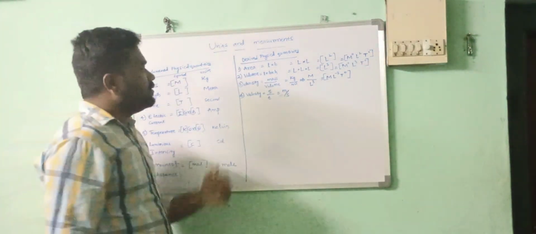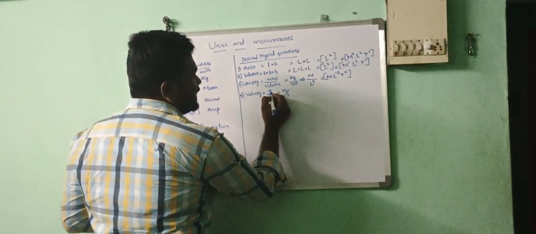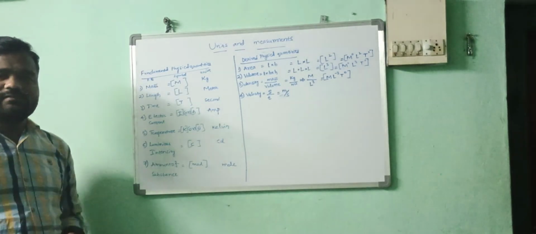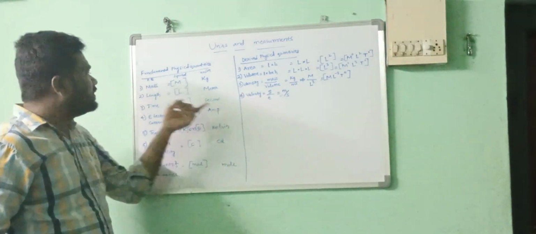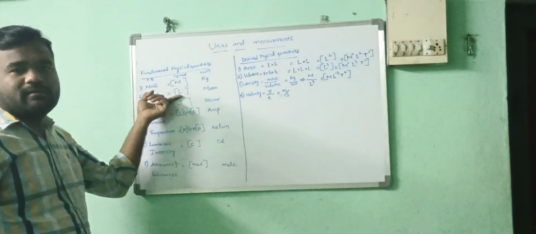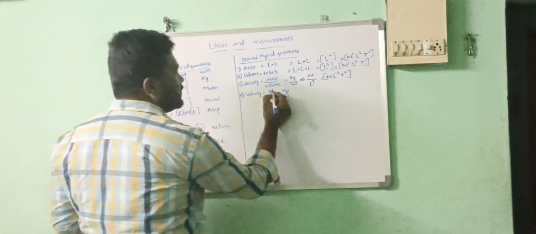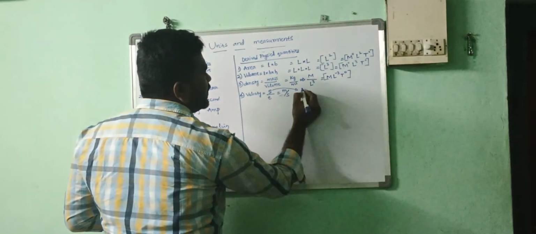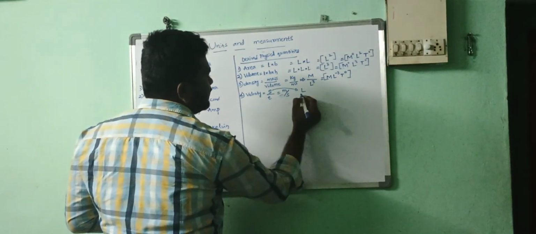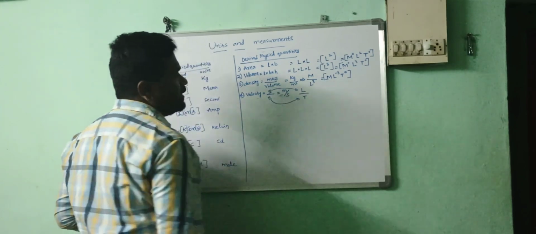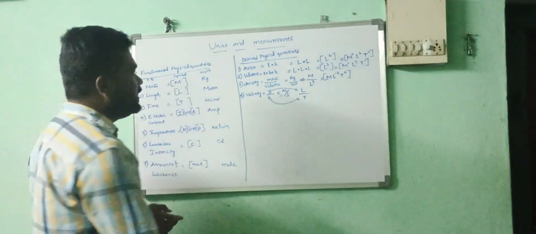Now for the displacement, this is the length actually. Displacement is nothing but length. For the length you are using the letter L here. Understand? Which letter are you using? L. For the displacement, you have to write L. For the time, you have to use T. Understand? You have to use T.